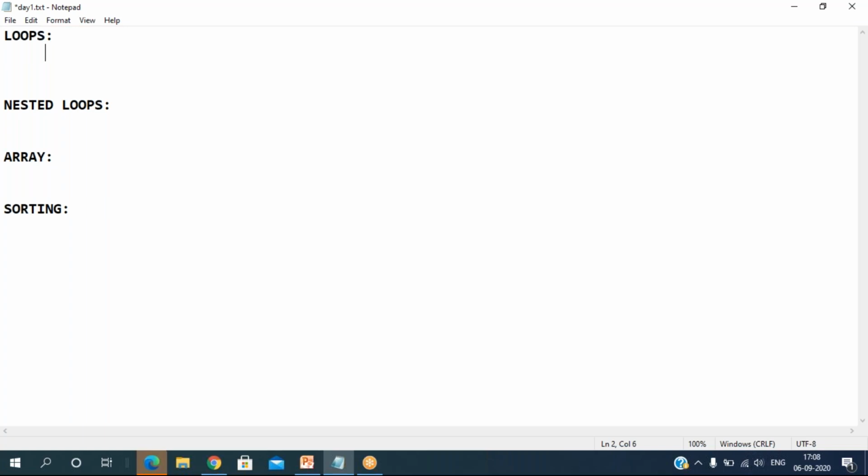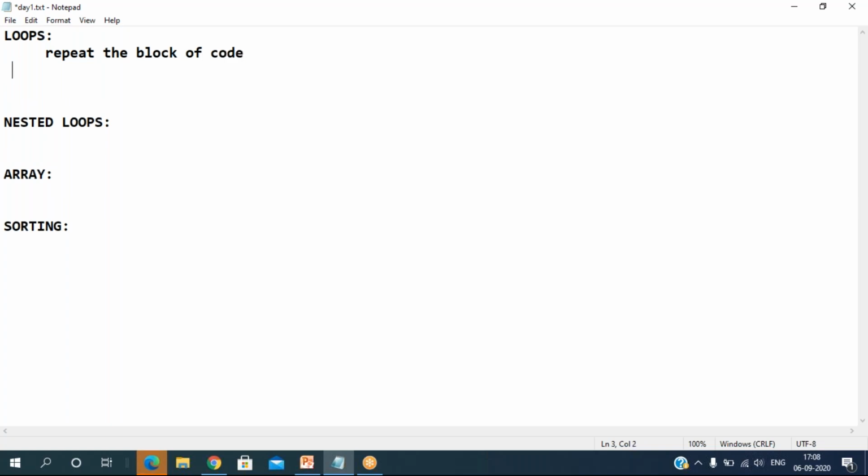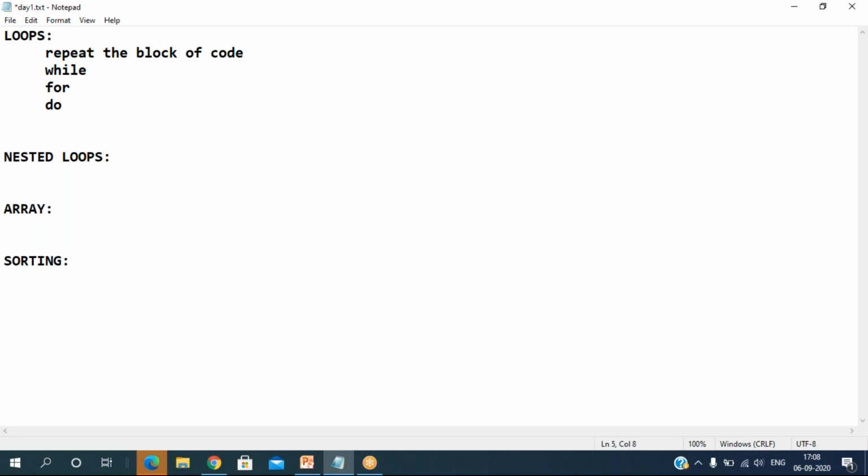Generally, loops let us repeat. Whenever you want to repeat a block of code, we use loop concepts. What are the loops we have? We have the while loop and the for loop, as well as the do while loop.